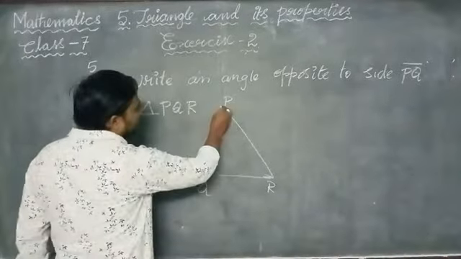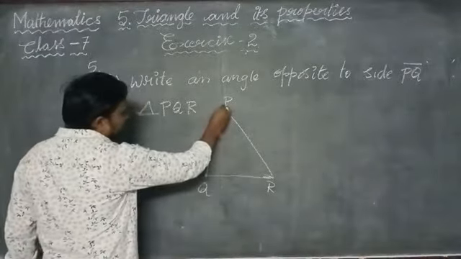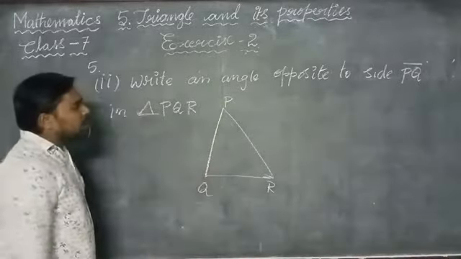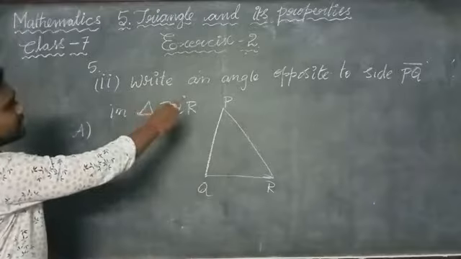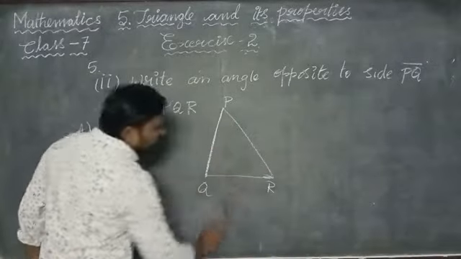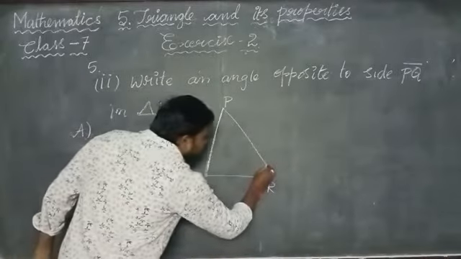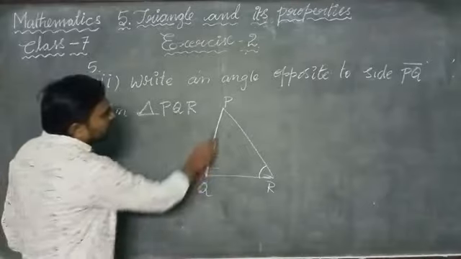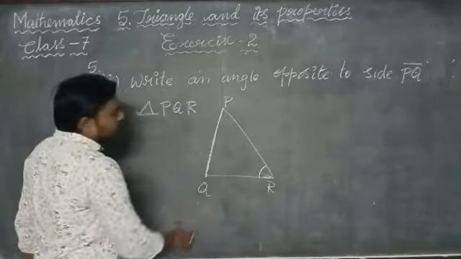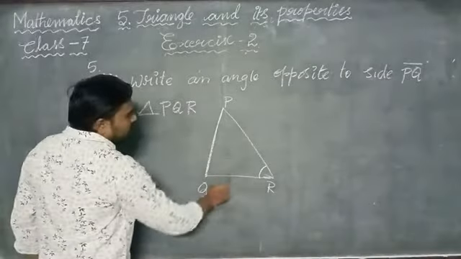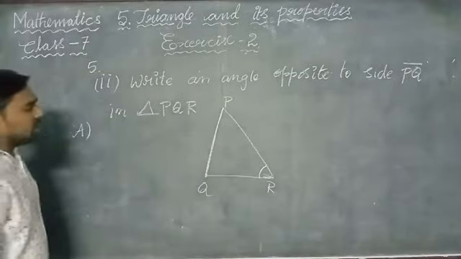What is the line segment PQ here? This is from P to Q. This is the line segment PQ. Then what is the angle which is opposite to PQ? The angle which is opposite to PQ is R. The angle R can be represented as PRQ or QRP. It is representing the angle at R.